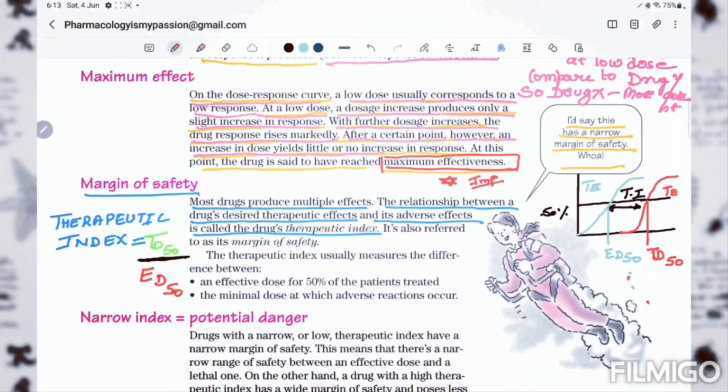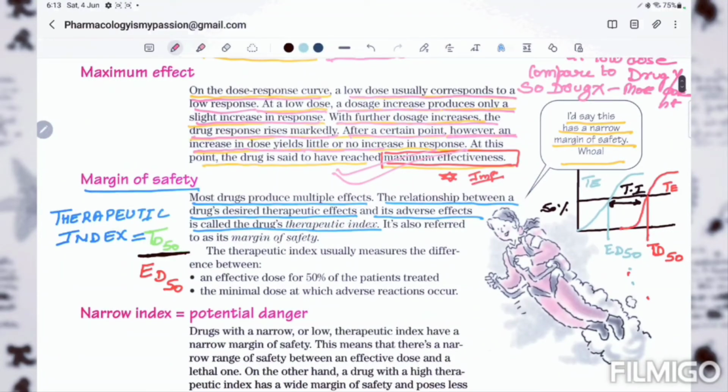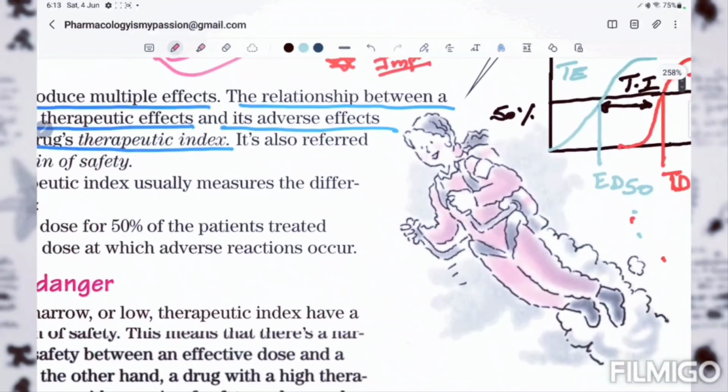That's the same point written here. After a certain point, however, an increase in dose gives little or no increase in response. So it's saying that when we increase the dose, after a certain point either the response will increase a little or not at all. At this point, the drug is said to have reached its maximum effectiveness. Okay, so at this point we can say that the drug has reached its maximum effectiveness.